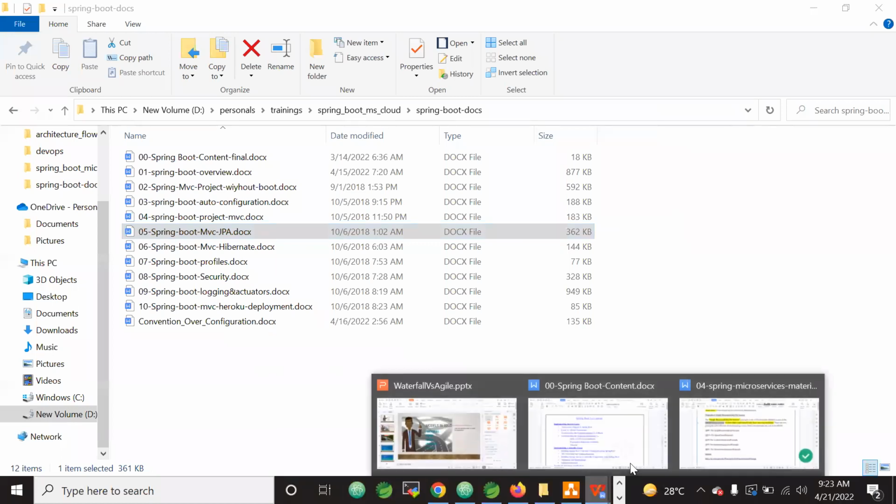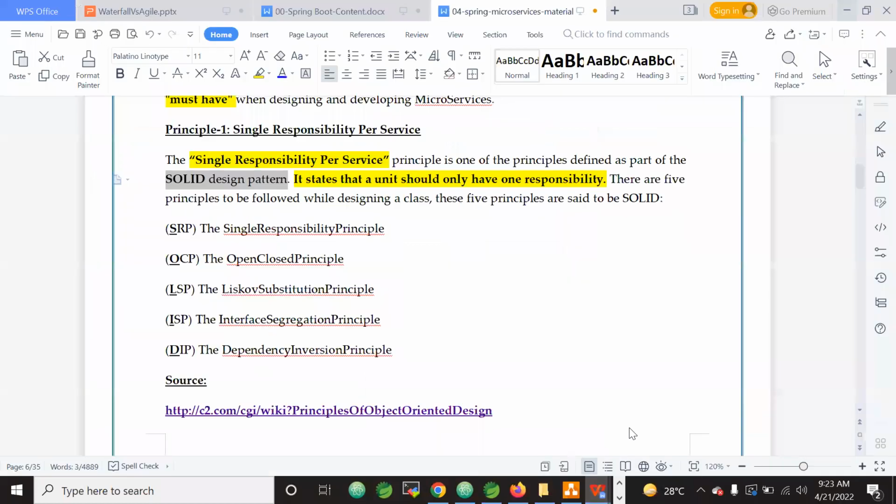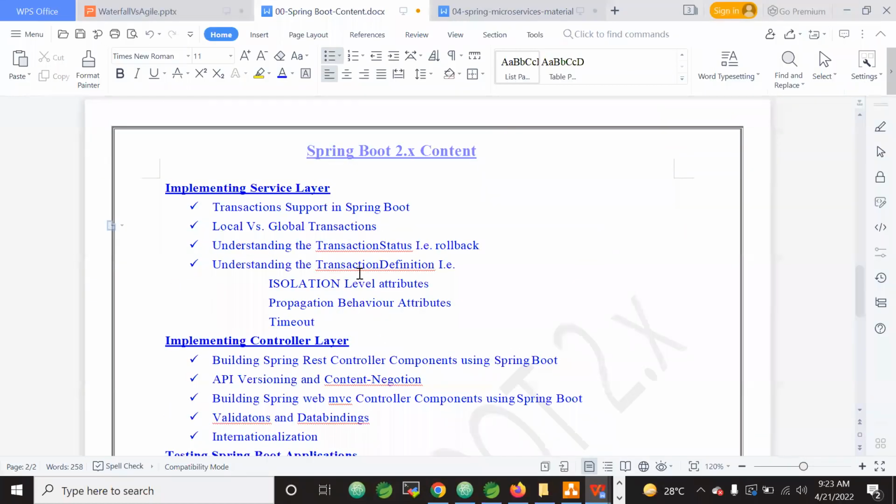But the point is, conveying that in an interview is a little difficult. So for that, we need to understand the TransactionStatus interface and the TransactionDefinition interface. These things we need to understand.